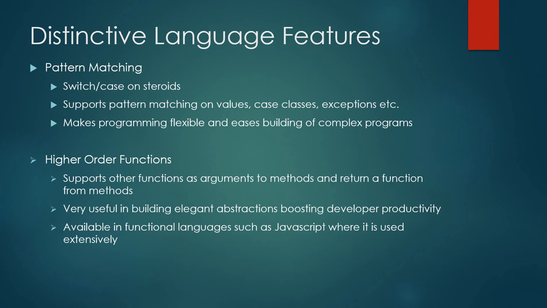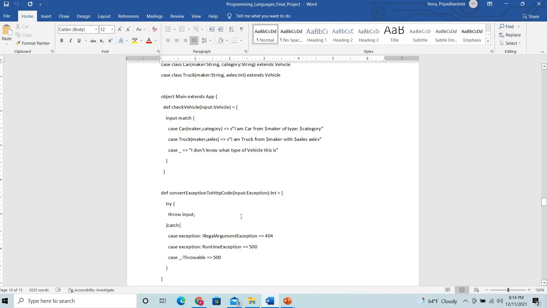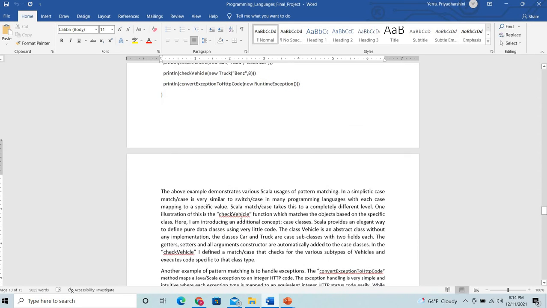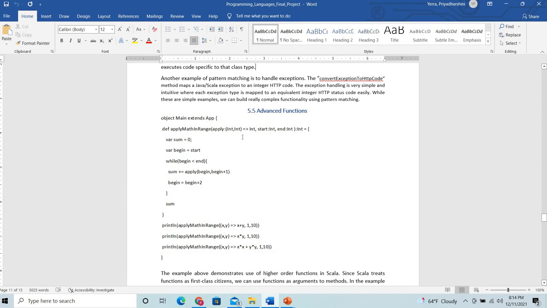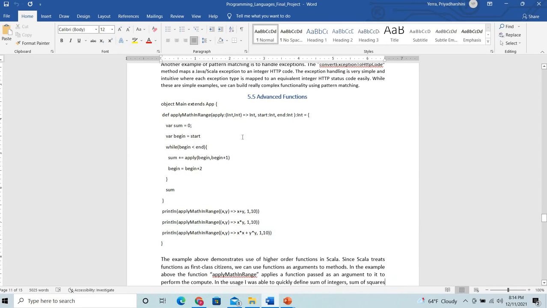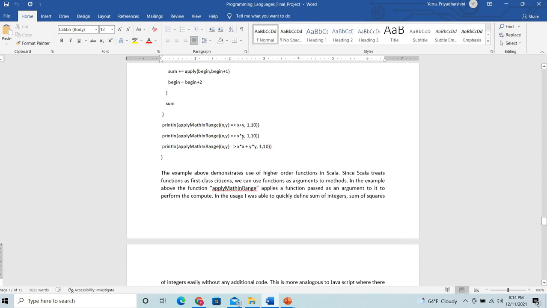The other important feature is higher order functions, and higher order function support is one of the advanced features as well. Here, see this example. Here we are applying a math in range, giving two integers and the range.